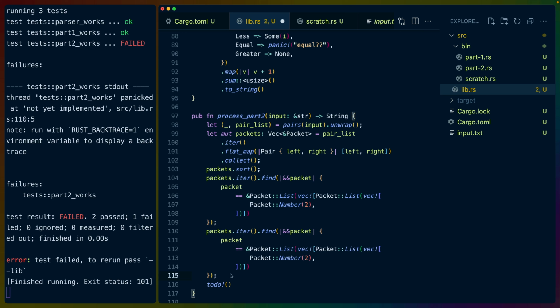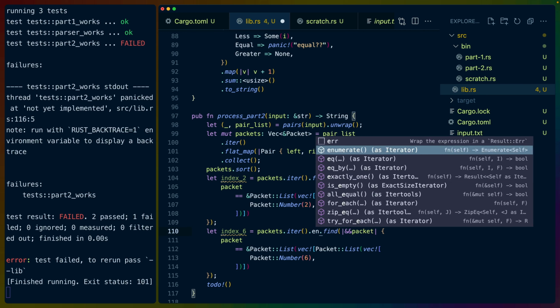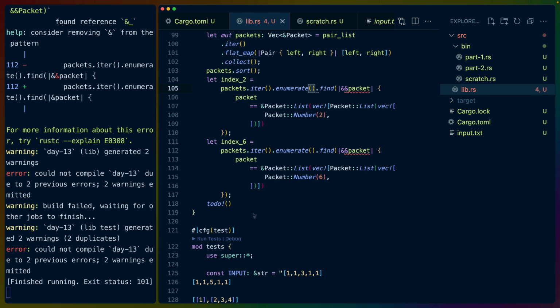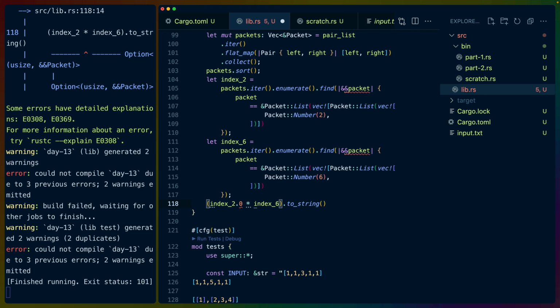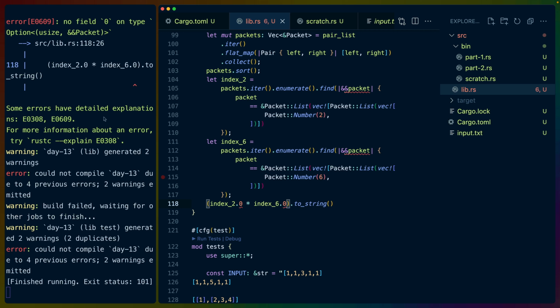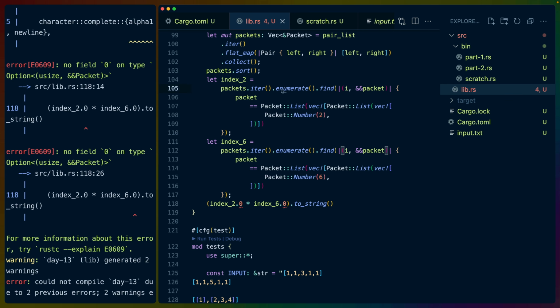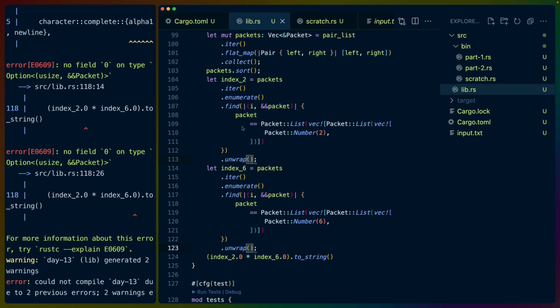We also need to find, this is going to be index 2, and this is going to be index 6, right? And all we're going to do here is enumerate on both of them. So this will give us index 2 times index 6, 2 string. This is .0 and this is .0 because it needs to be the indexes. I think the indexes need to be added. So I modified the find because I added enumerate. These all have the index now, although we don't use it in the find. These are both options, but if they don't succeed, then we're in trouble.